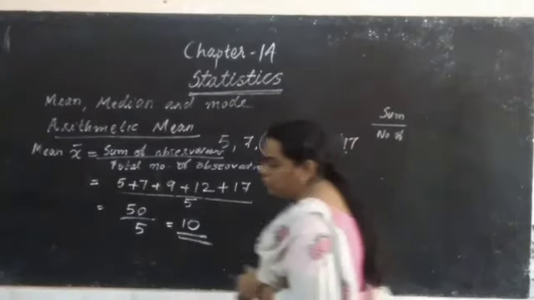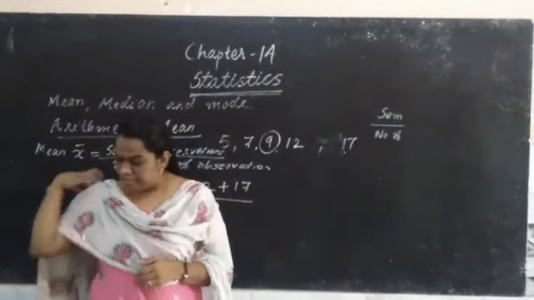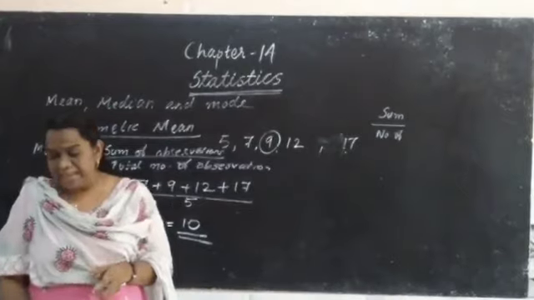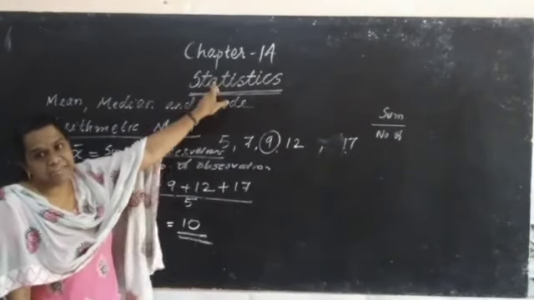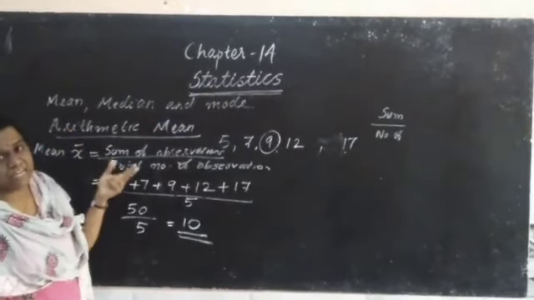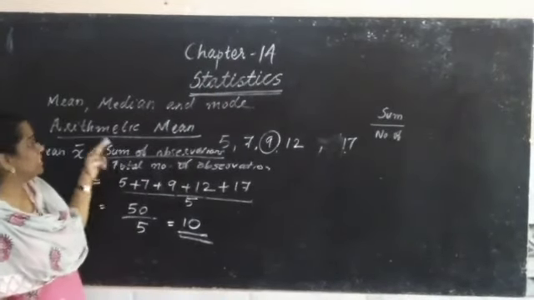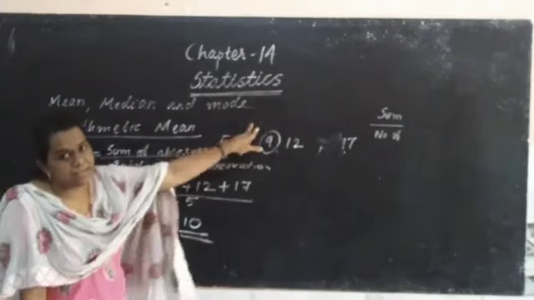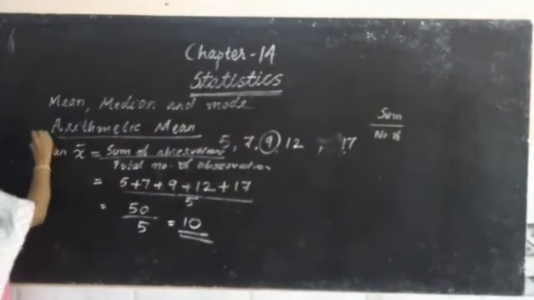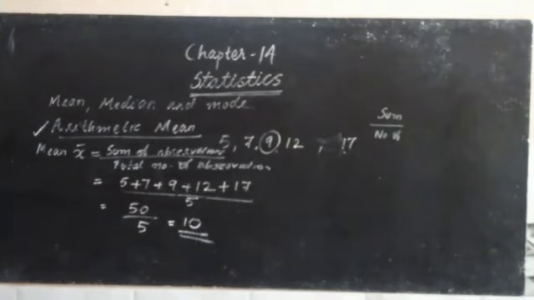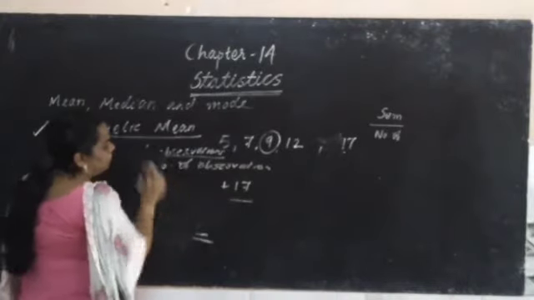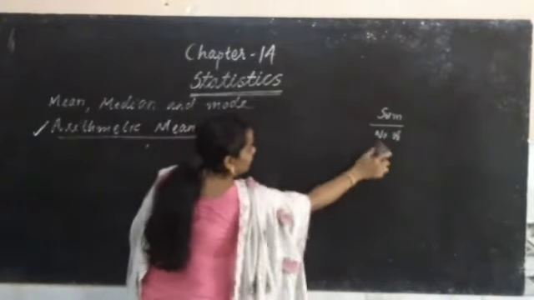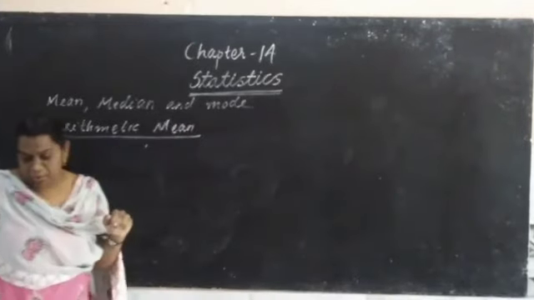Okay? Now, let's see another example. What is the name of our chapter? Statistics. Statistics is the study of some data. Here we are going to discuss mean, median and mode. Among this, the first one is arithmetic mean. How to find arithmetic mean? Sum of observations divided by total number of observations. If the frequencies are given, how to find it?